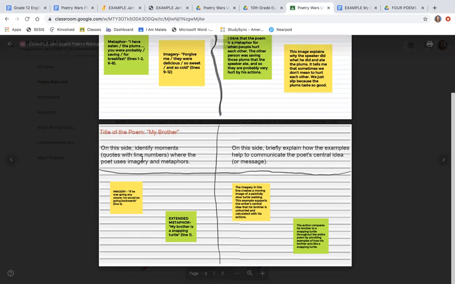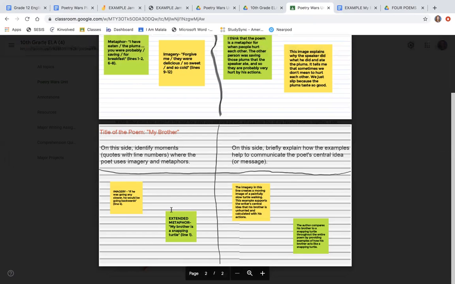So this is what you're going to do with your own 4 poems and your partner. Again, your Jamboard will look exactly like this. I just wanted to model for you what your Jamboards should look like.